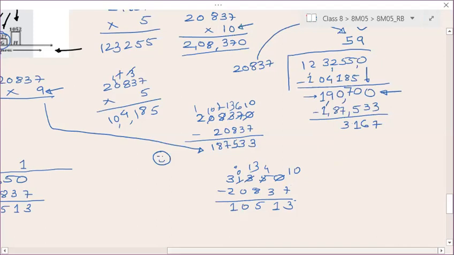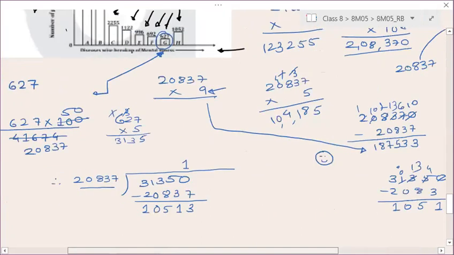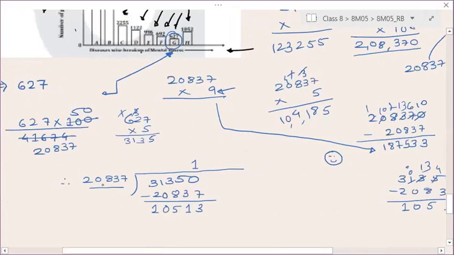Okay, so 10,513. Now, so this is your 20,000. Now you have to get 10,000, right? So definitely I will get here point first. So this will give me 0, 0. I want response from you. So here if I multiply by 5, I am having here 1,04,185. So I'll get something, but not required. You can check options. This is enough. So 1.5%.